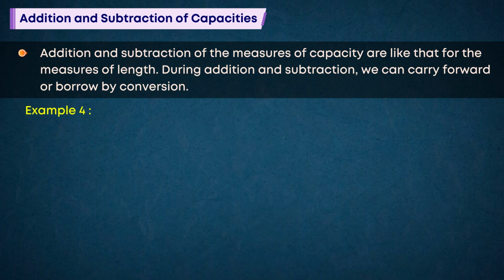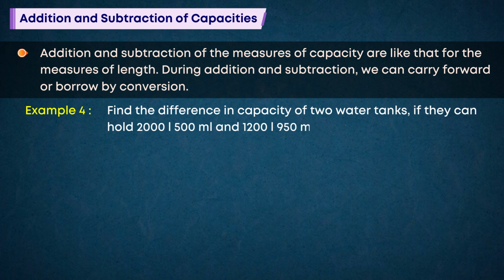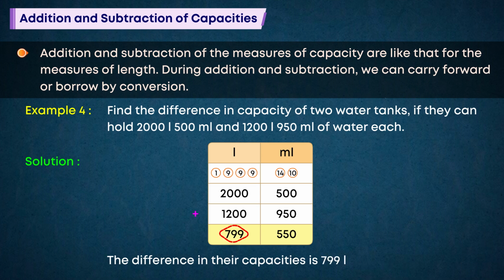Example 4. Find the difference in capacity of two water tanks if they can hold 2000 liters 500 milliliters and 1200 liters 950 milliliters of water each. Solution. The difference in their capacities is 799 liters 550 milliliters.